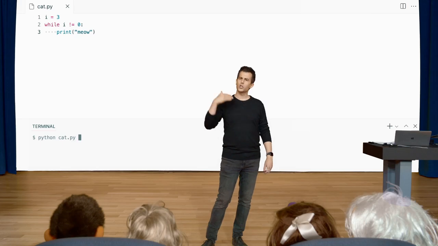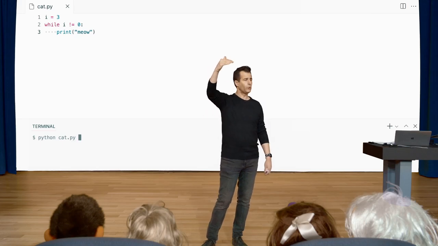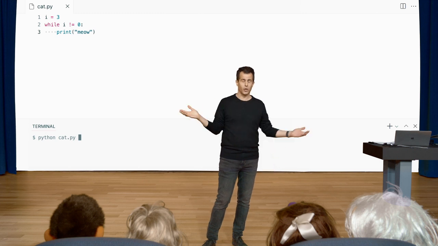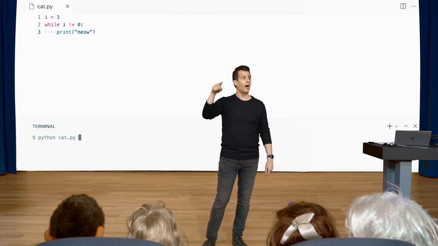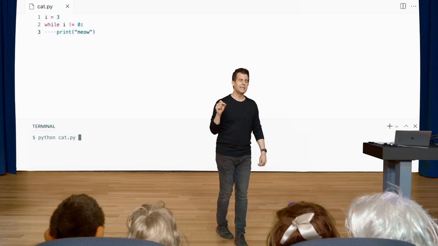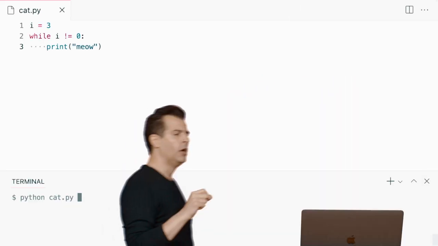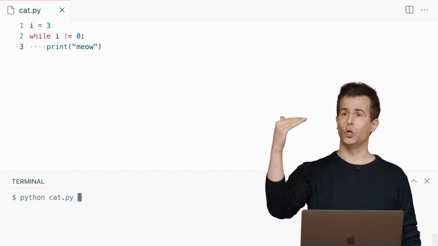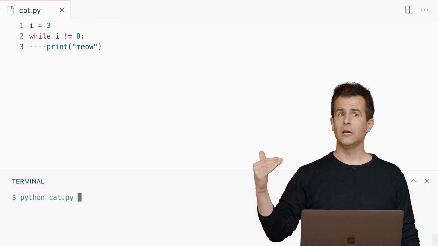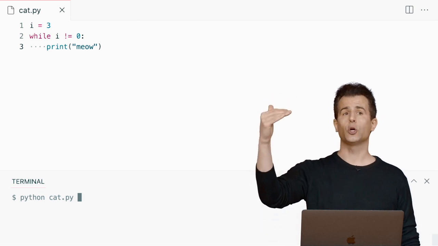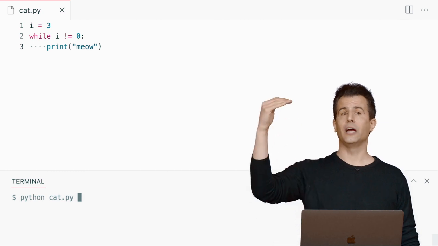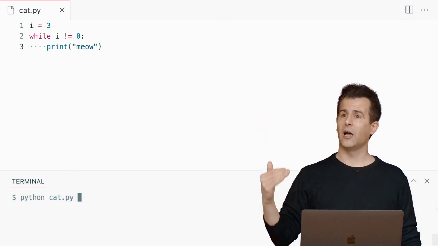Yeah, exactly. If I'm initializing i to 3, that is setting it equal to 3 on line 1, then I'm asking the question, while i does not equal 0, and that's going to be true. It does not equal 0. It obviously equals 3. Print meow. And the way a while loop works is that the Python interpreter just keeps going back and forth. It goes from line 1 to line 2, then to line 3, and then it goes back to line 2 to ask the question again. If the answer is still true, it goes to line 3. It then goes back to line 2. If the answer is still true, it goes back to line 3.